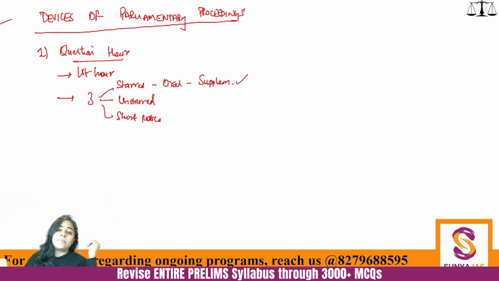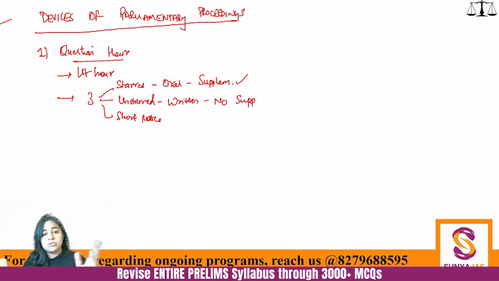Unstarred questions demand a written response, and because they are written responses, no supplementary question can be asked. Let's say I am a member of parliament and you are a minister. I ask you, what have you done for the poor of this country? This is an unstarred question. So you will just give me a piece of paper. And these questions are not asked on the spot. And that is what I mean by a short notice question.